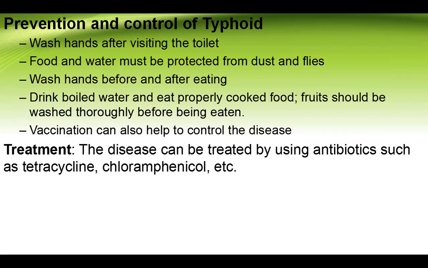Prevention and control: washing your hands after visiting the toilet should be basically regular, and the food and the water must always be protected from dust and flies, and wash hands before and after eating. Drink boiled water and eat properly cooked food. Also, food should be washed thoroughly before being eaten. Vaccination can also help to prevent or control the disease. The treatment is that the disease can be treated by using antibiotics such as tetracycline and chloramphenicol.